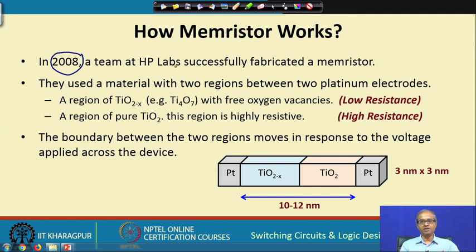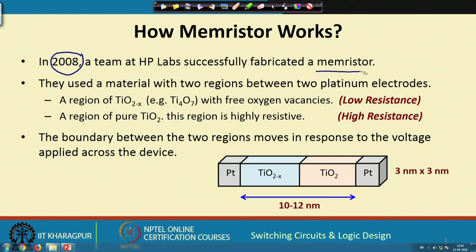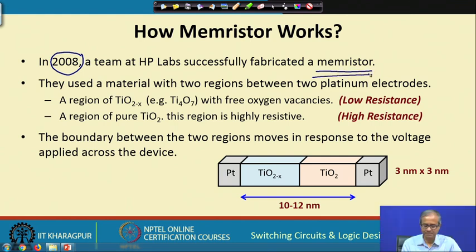They did not know what the device was, but they saw that it was exhibiting some very peculiar properties. Later on, they looked at the paper by Chua and saw that the properties very closely matched what Chua had predicted. So, they accidentally fabricated a memristor.